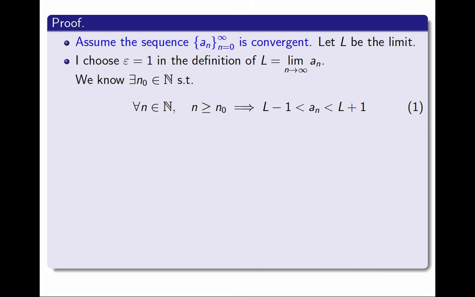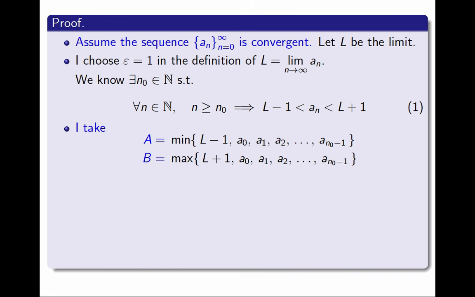Then, having found this n0, I'm going to say what A and B are. I'm going to take A as the minimum of L minus 1 and those first few terms of the sequence. And I will take as B the maximum of L plus 1 and those first few terms of the sequence. Now I have to prove that for every natural number n, an is between A and B. Let's fix an arbitrary natural number n. There are now two cases to consider.